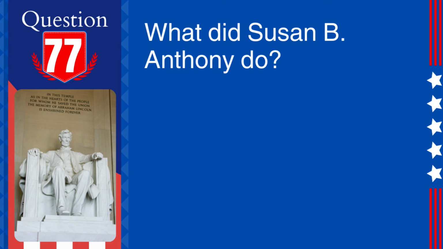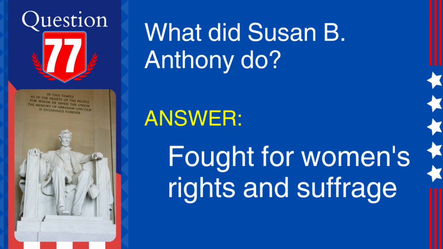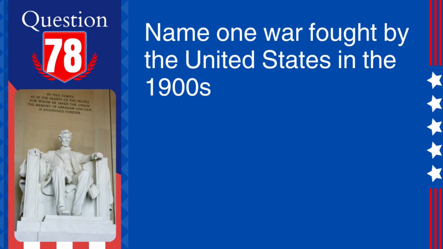77. Question. What did Susan B. Anthony do? Answer. Fought for women's rights and suffrage. Explanation. Susan B. Anthony was a key figure in the women's suffrage movement, advocating for women's right to vote.